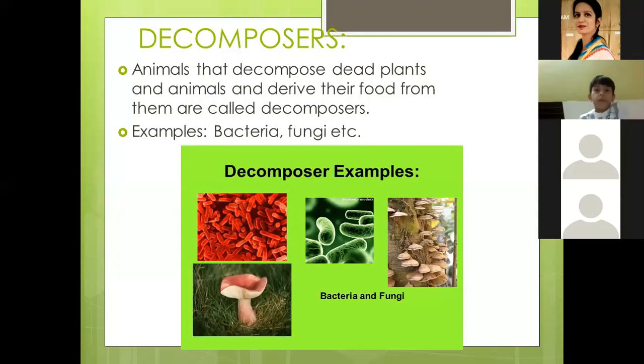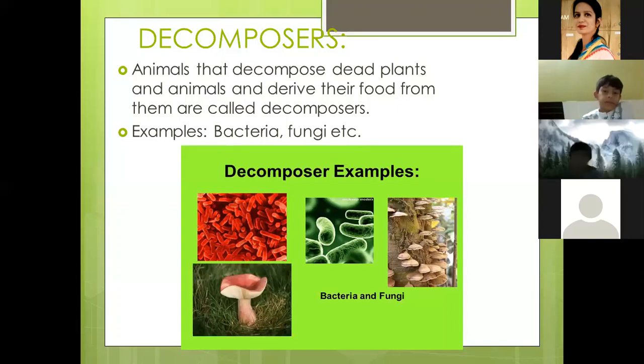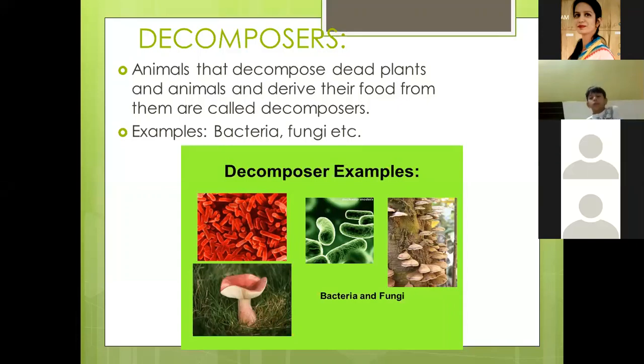Clear? Both scavengers and decomposers clean our environment. In absence of scavengers and decomposers, our earth would get overburdened with dead bodies.